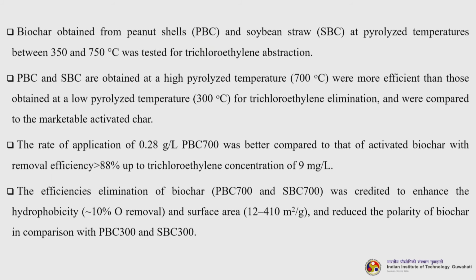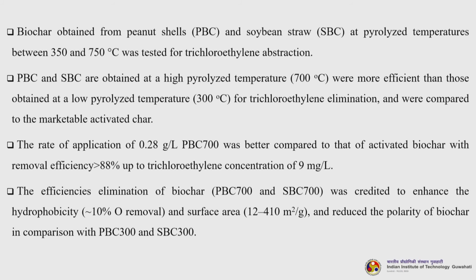Biochar obtained from peanut shells and soybean straw at pyrolyzed temperatures between 350 to 750 degrees centigrade were tested for trichloroethylene abstraction. This is a typical example which is reported in literature. So, this PBC and SBC, obtained at a high pyrolyzed temperature, were more efficient than those obtained at low pyrolyzed temperature for trichloroethylene elimination and were compared to the marketable activated carbon. Okay.